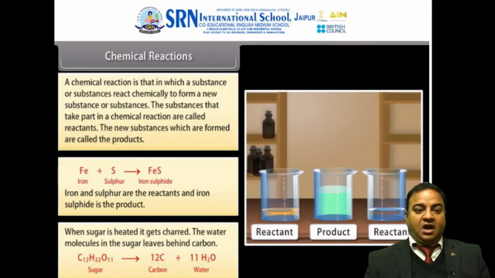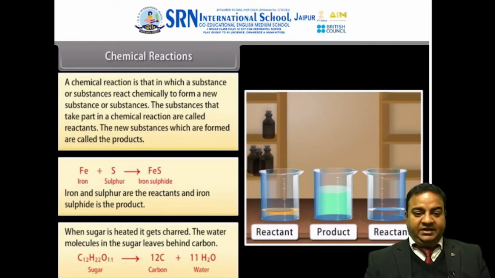Now let us start with a chemical reaction. A chemical reaction is basically a reaction in which a new product is being formed. There can also be emission of energy or light or production of a new colored compound. So a chemical reaction is one in which a substance or substances react chemically to form a new substance or substances. The substances that take part in a chemical reaction are called reactants. Dear learners, the reactants always come on the left hand side and after the arrow we write down the products. A chemical reaction has been shown to you over here where we can see iron and sulfur on the left hand side and iron sulfide being formed as a product.